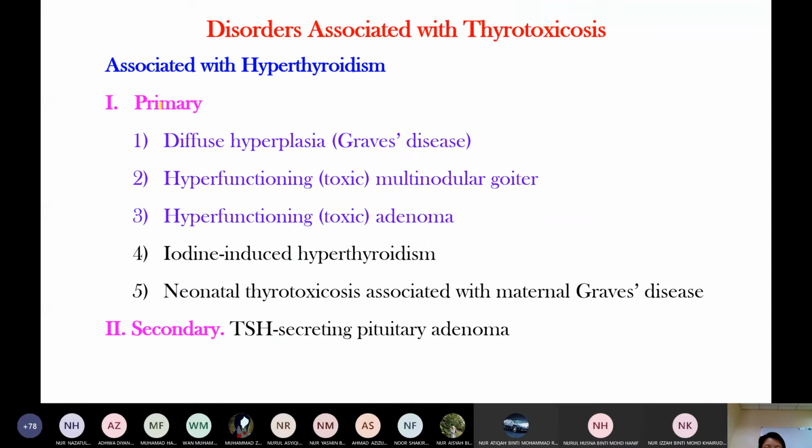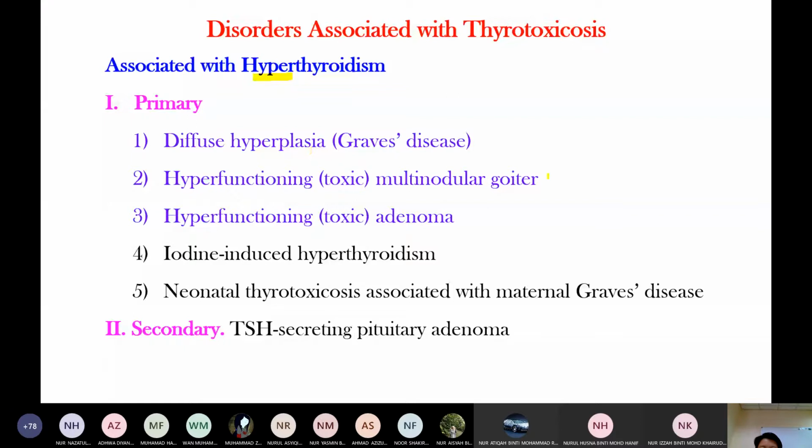So thyrotoxicosis here, so hyperthyroidism. Hyperthyroidism means the thyroid gland is hyperactive. It means Grave disease. Grave disease is diffuse hyperplasia of the thyroid gland. The thyroid gland is hyperplastic. Diffuse hyperplasia means the whole thyroid gland has hyperplasia, an increase in number.